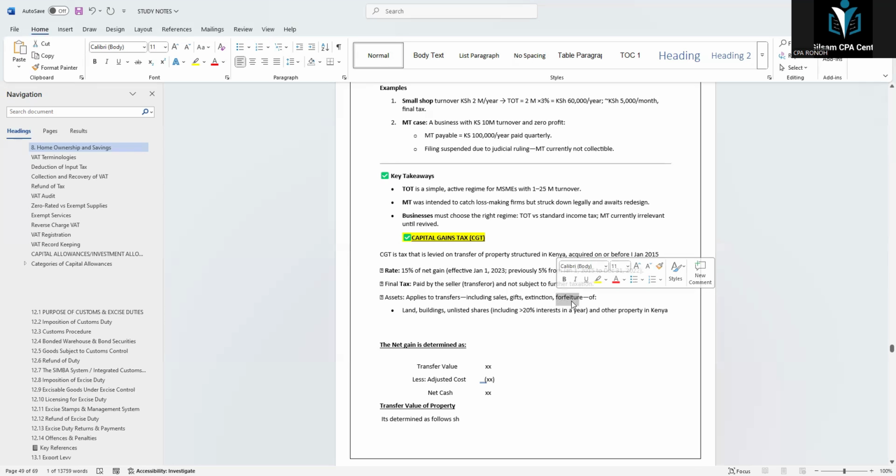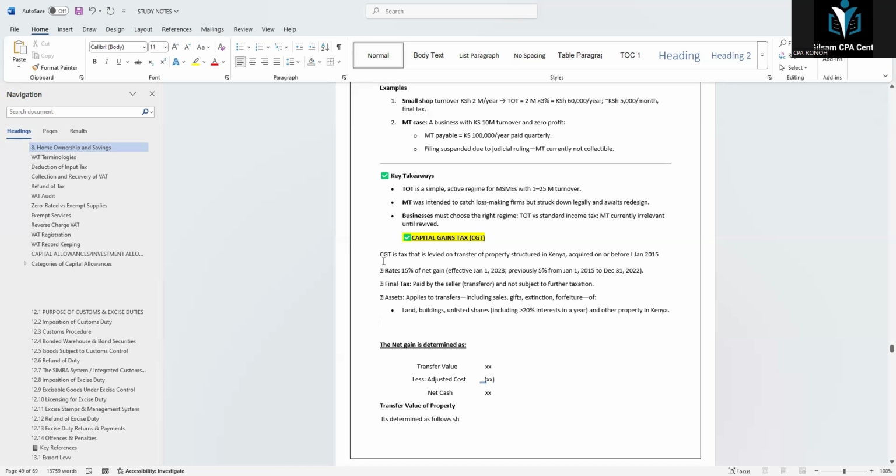So these transfers, sales, gift, extinction, and forfeiture, apply to land, buildings, and listed shares. That's why we have forfeiture, which relates to shares. Also unlisted shares, including 20% interest in a year, and other property in Kenya. So these are the theory points you need to know about capital gains tax.